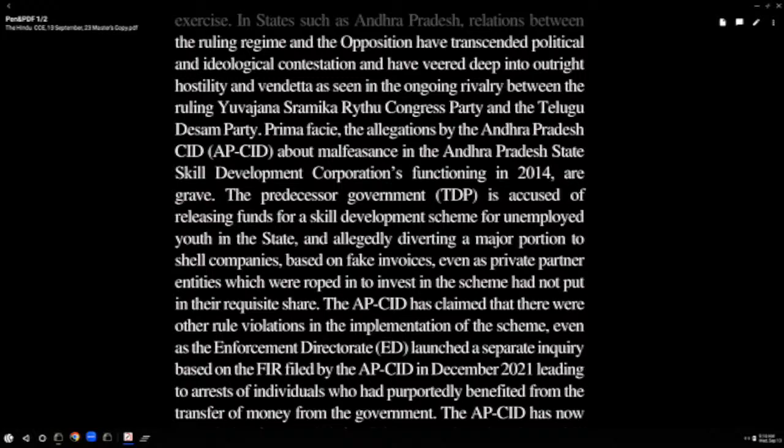What is the main allegation? This sentence talks about that. Releasing funds for a skill development scheme for unemployed youth in the state and allegedly diverting, underline the word diverting, means taking in a different direction. A major portion, also underline a major portion, to shell companies.